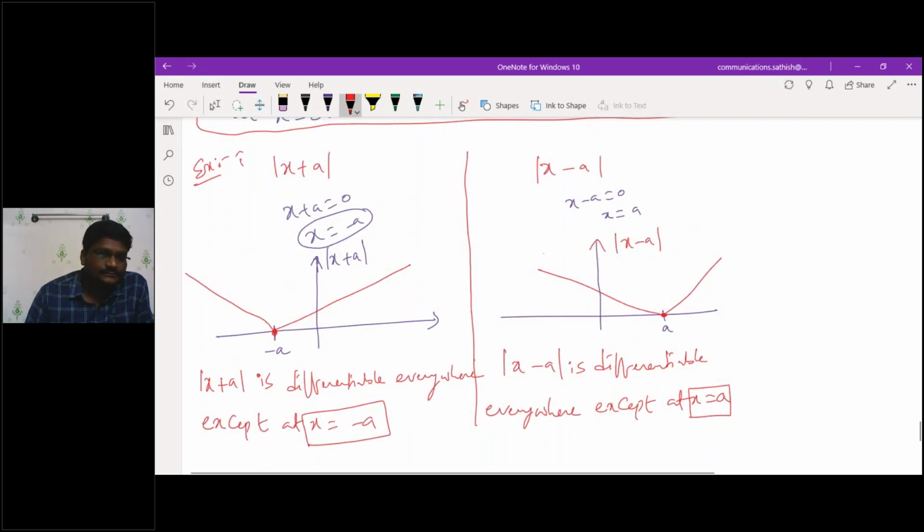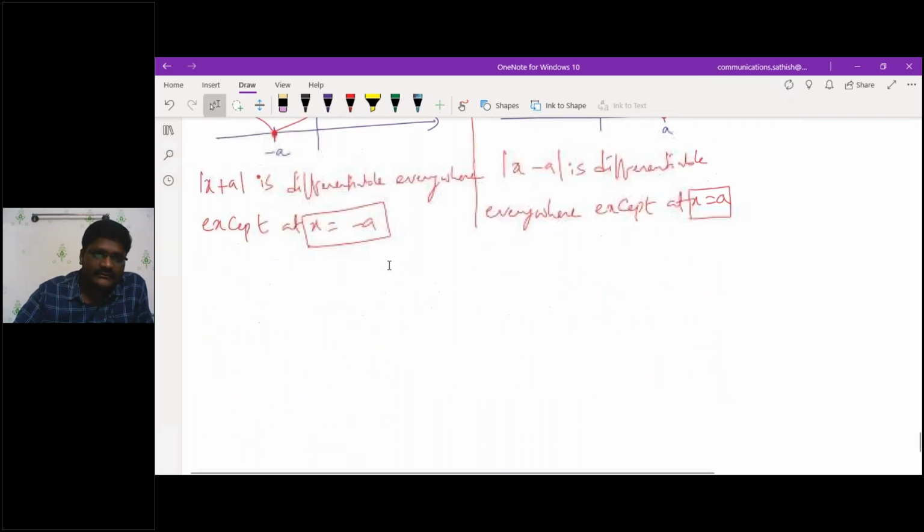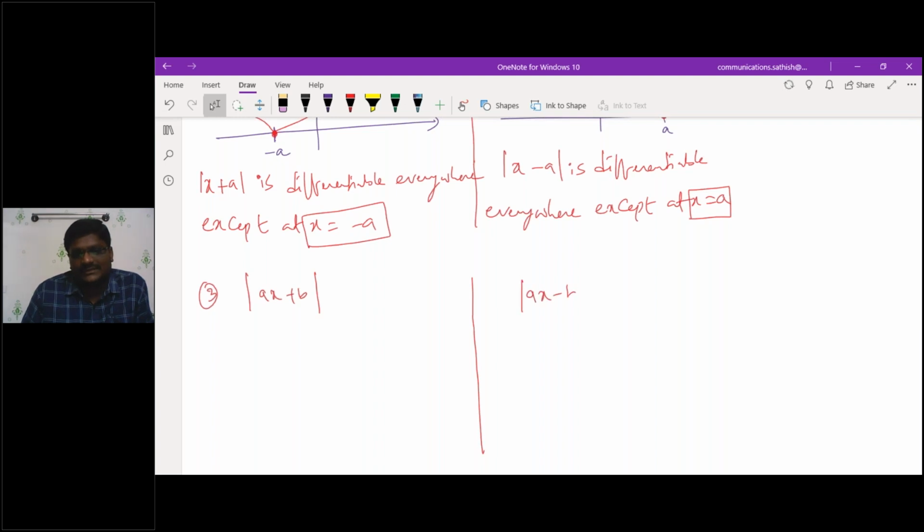With the same knowledge, can you tell me about this case: ax plus b? Do the same analysis for ax minus b, which is the other case. The first function is differentiable except at x is equal to minus b by a, and the second one is differentiable except at x equal to b by a.